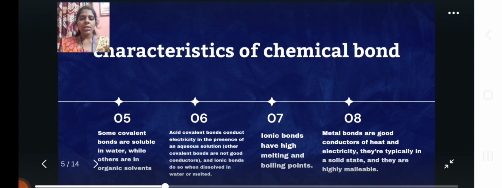Some covalent compounds are soluble in water, while others are soluble in organic solvents. Acid covalent compounds conduct electricity in an aqueous solution. Ionic bonds have high melting and boiling points. Metallic bonds are good conductors of heat and electricity. They are typically in a solid state and they are highly malleable.